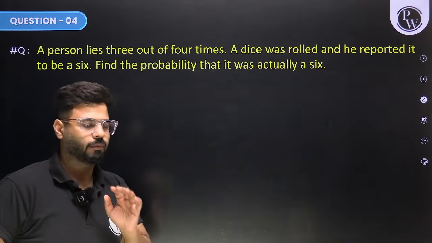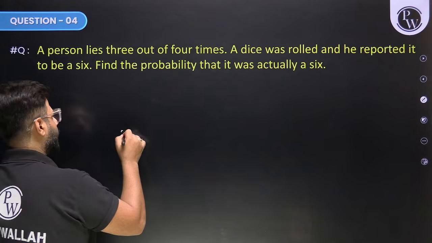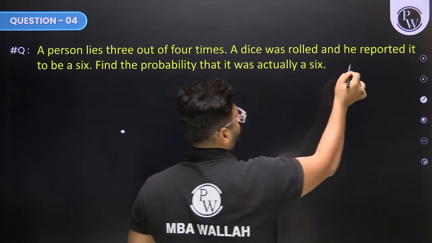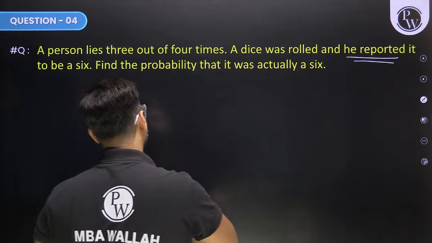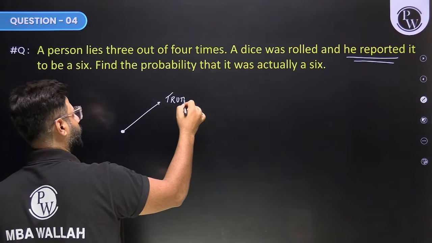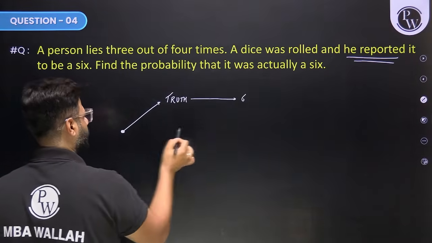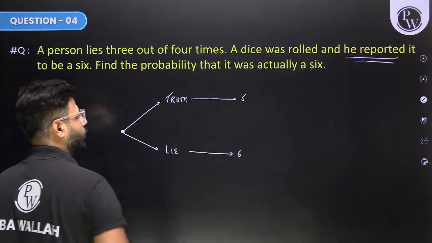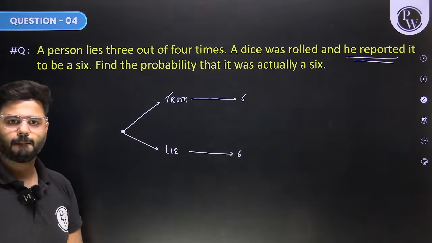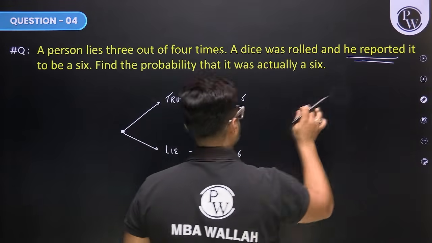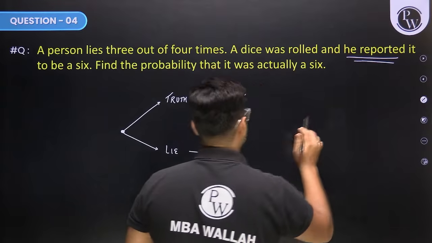Okay, my turn. Right. So the idea is, how can he say 6 or how can he report 6? Because what we know is that he has stated कि 6 आ चुका है. Now the idea is either he would be saying the truth and 6 आ जाता, or he was saying a lie and reporting it to be a 6. Right? अब अगर वो lie करके 6 बोल रहा है तो पक्का 6 नहीं आया होगा. फिर क्या आया होगा? 1 2 3 4 5 कुछ आया होगा.